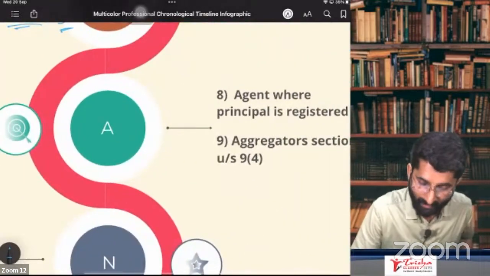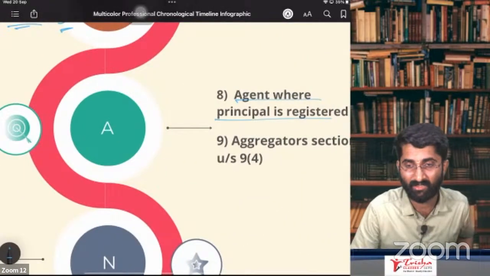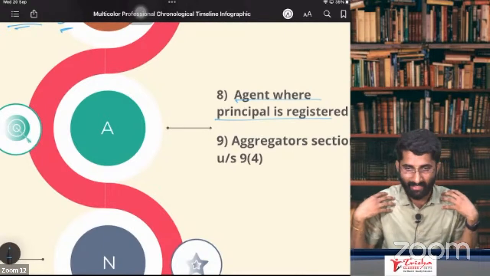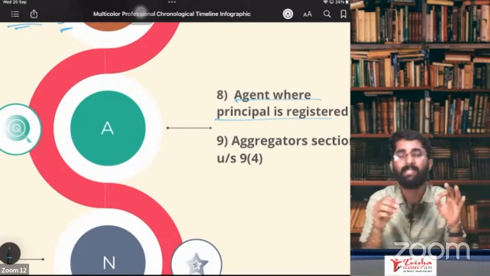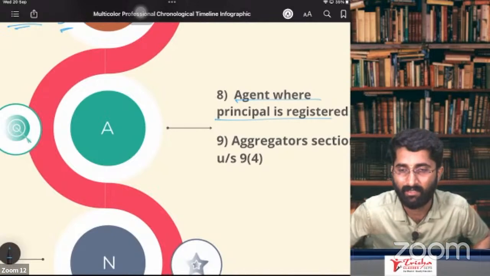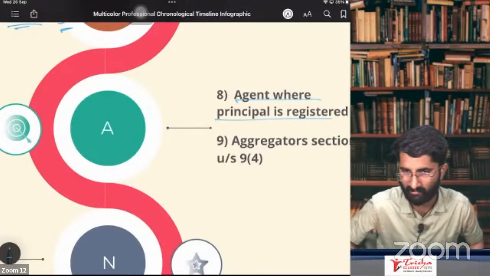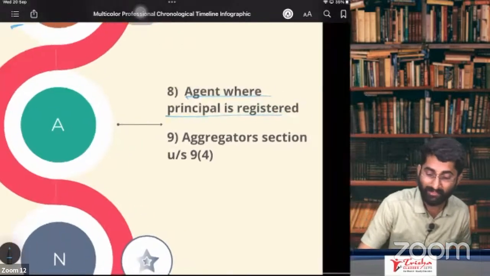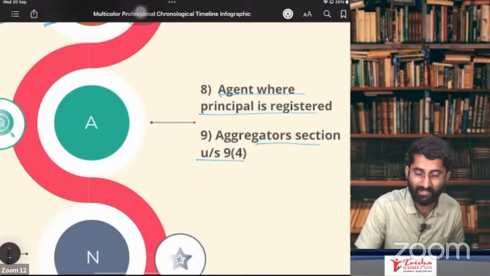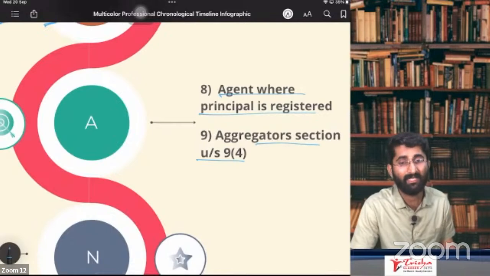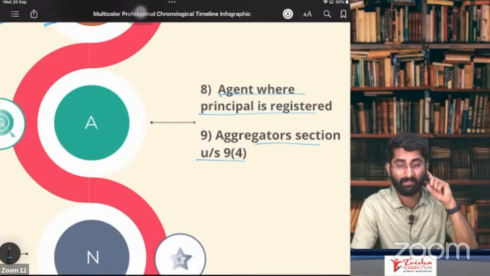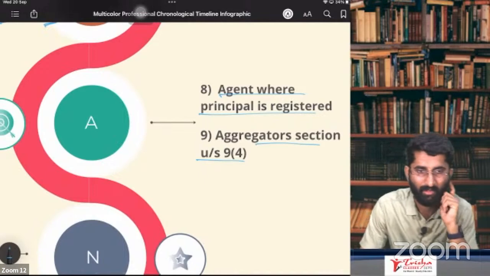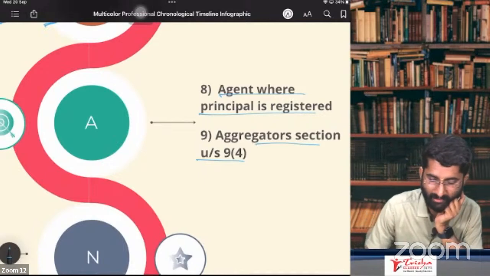Same way, agent, where principal is registered. If I am an agent and my principal is registered, remember that I have to take compulsory registration for ITC purpose. Next one is aggregators under section 9 subsection 4. I am so sorry, aggregators are not under section 9 subsection 4. It is 9 subsection 5.